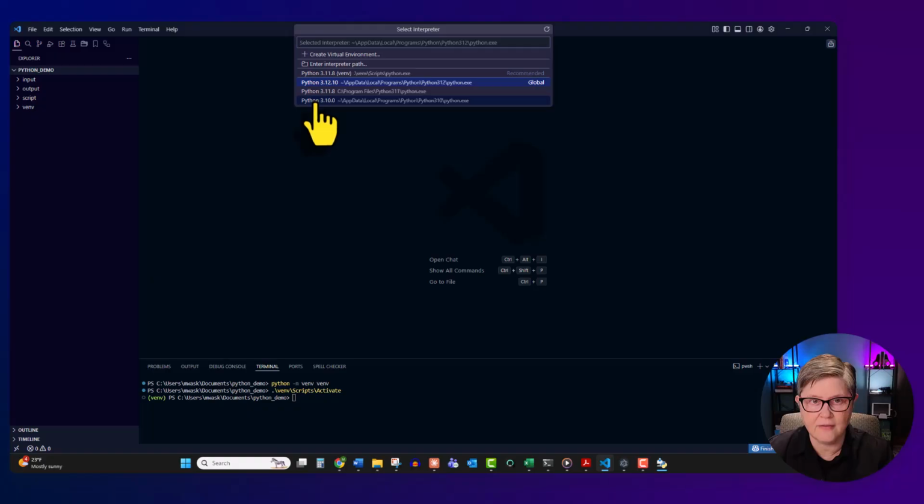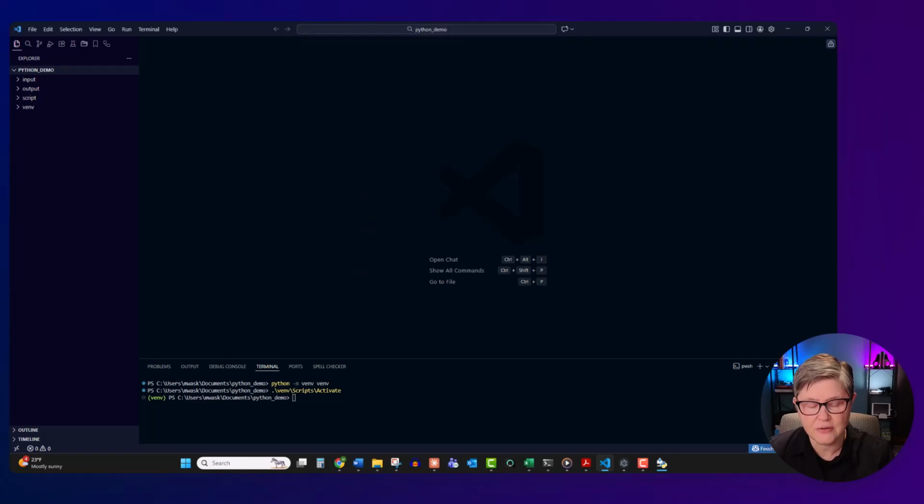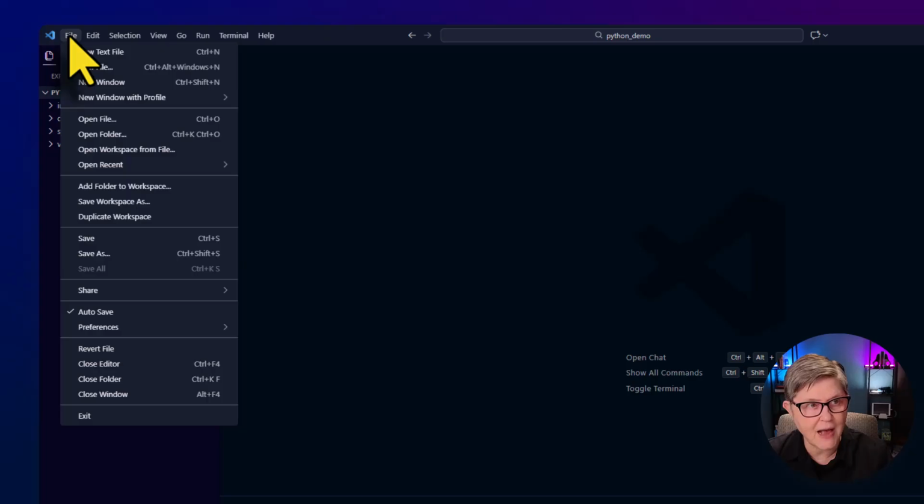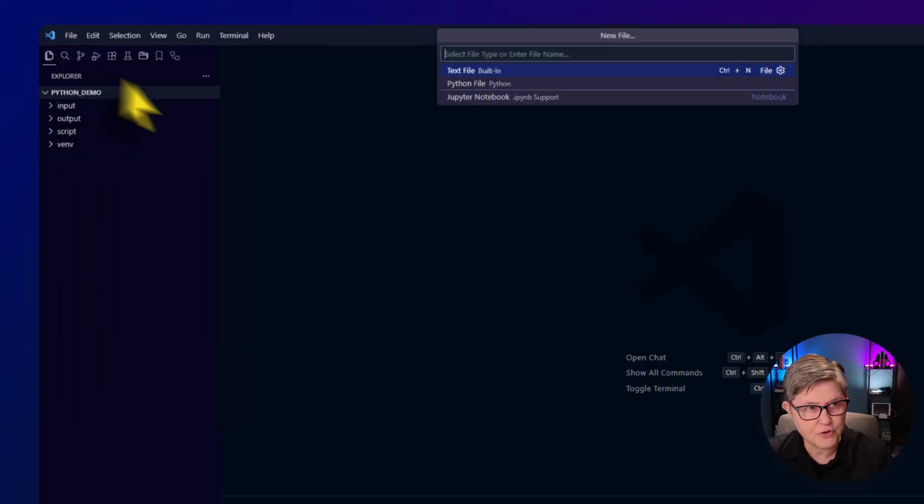I have a few different versions, but you will see 3.12.10. You can click on this. So now VS Code is connected to your project environment. Okay, so now we will test everything. Go to File on the top, choose New File.